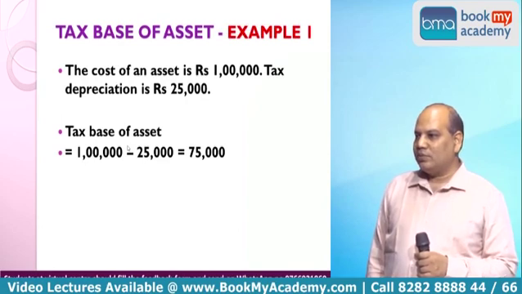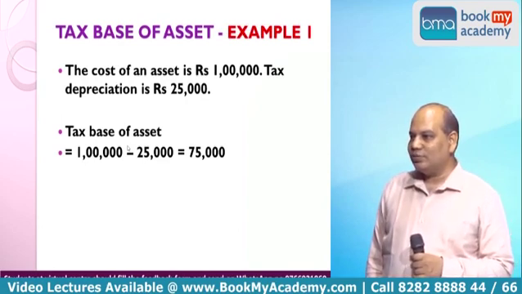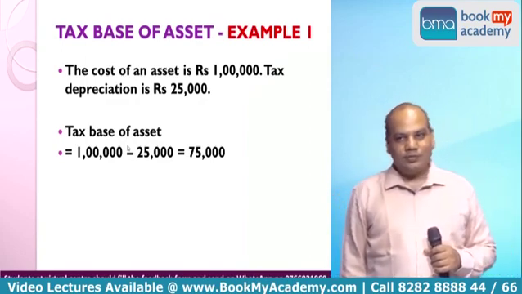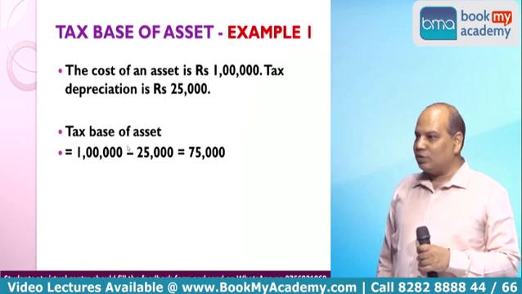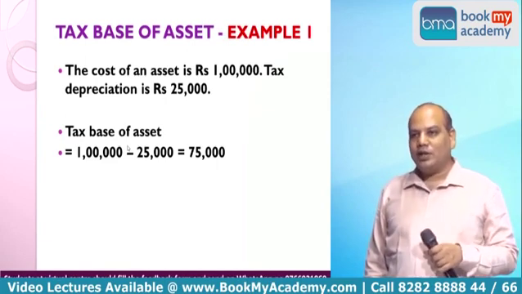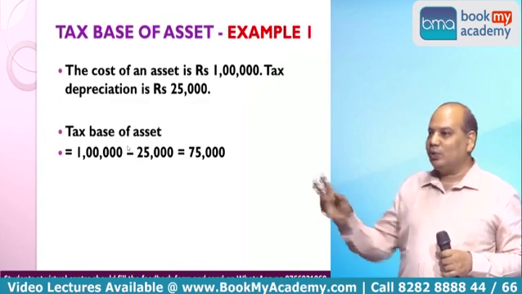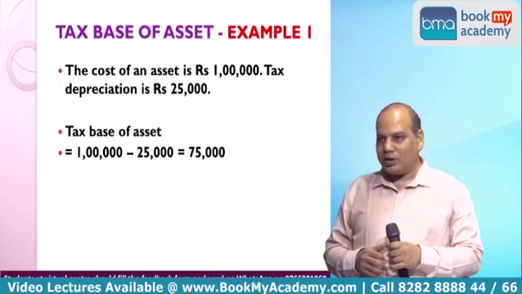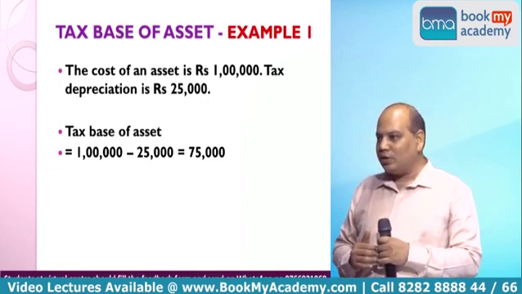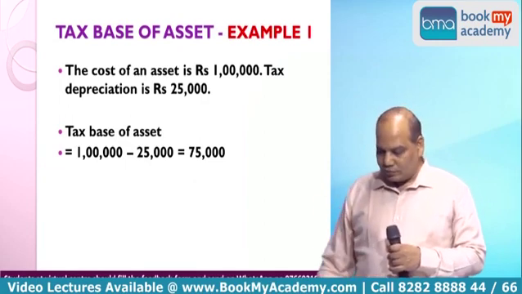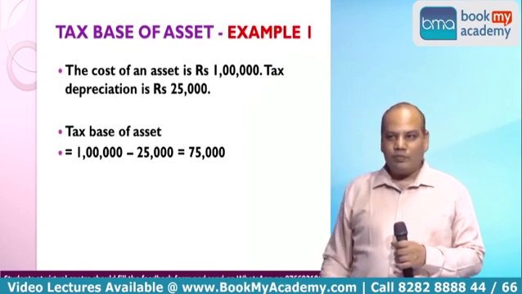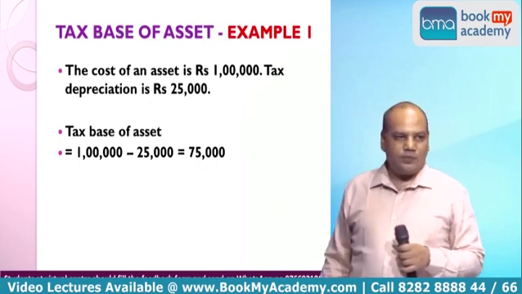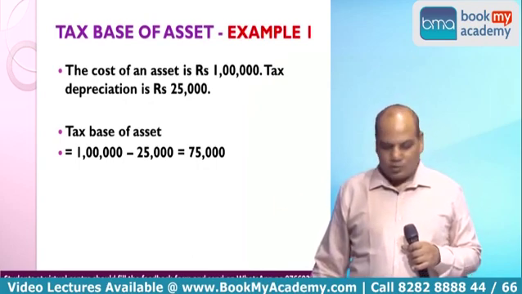A fixed asset can be either used or can be sold. When it is used, you will get depreciation. Depreciation is adjusted against your taxable income. When you will sell it, suppose next year you sell it for 90,000, but you don't pay tax on 90,000. 75,000 will be deducted first, and then on the remaining amount you will pay the tax. Is it right? So therefore, tax base of an asset relating to an expense is the amount that will be deductible in future from your future tax liability.